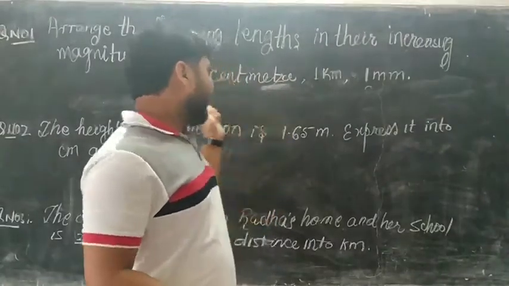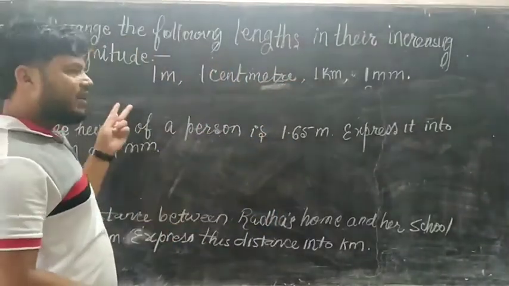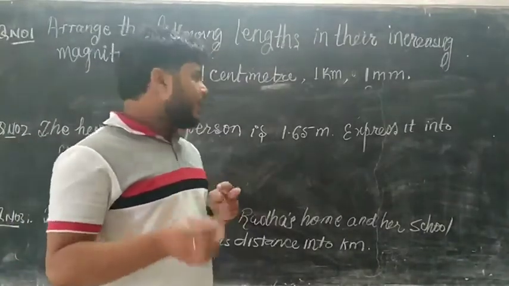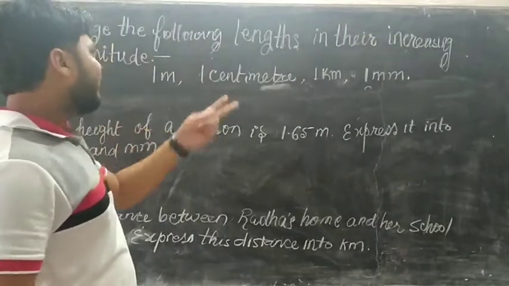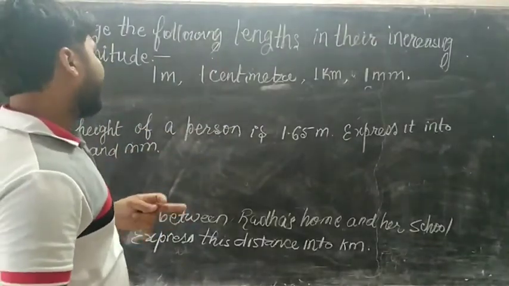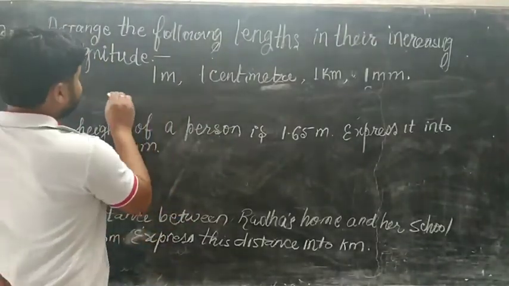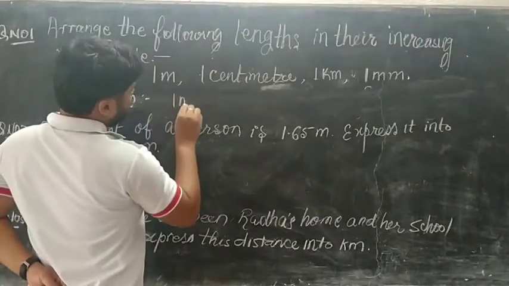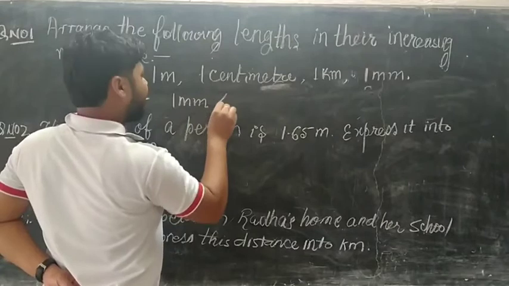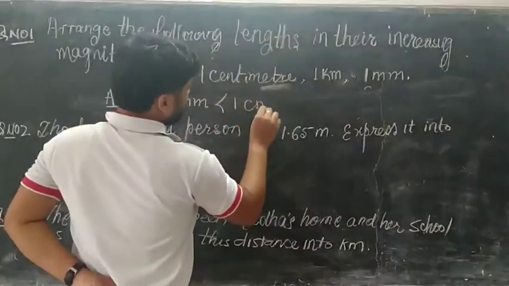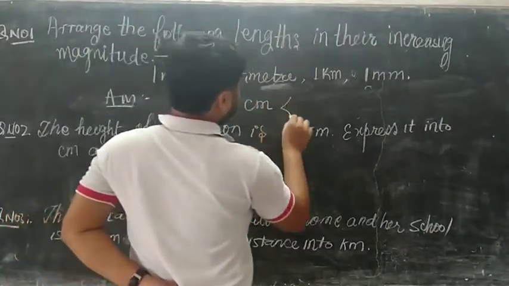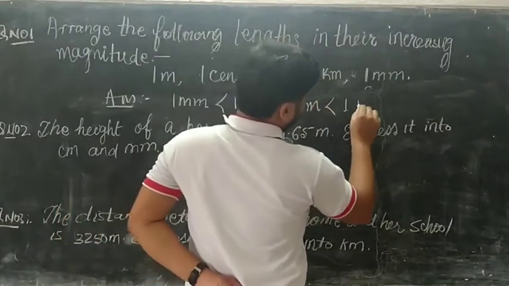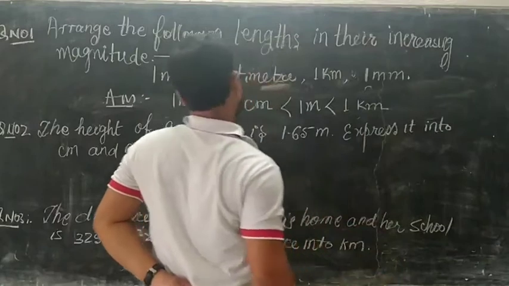It means in increasing order, you will write the smaller unit of measurement first. After that we will arrange all the magnitudes. First will be 1 millimeter, after that 1 centimeter, after that 1 meter, and after that 1 kilometer.